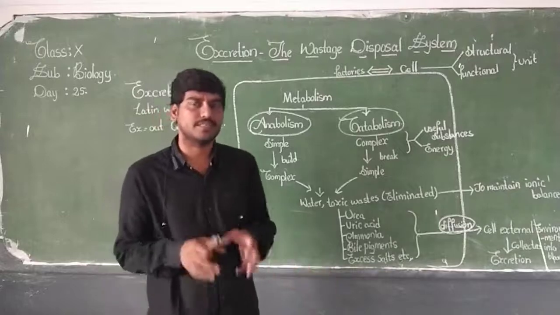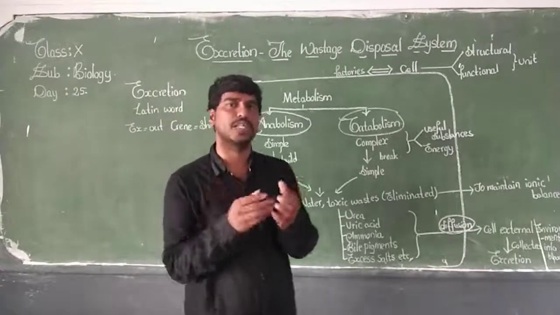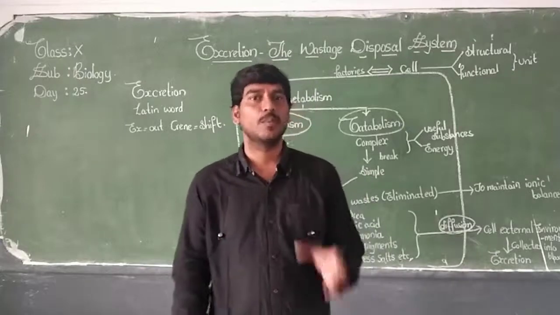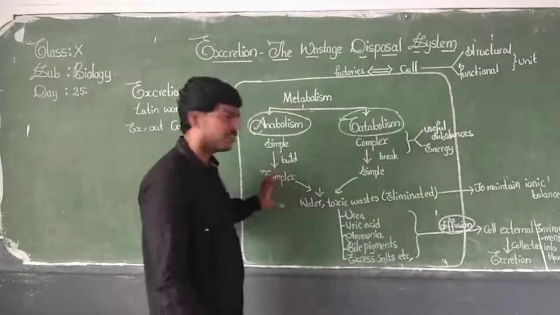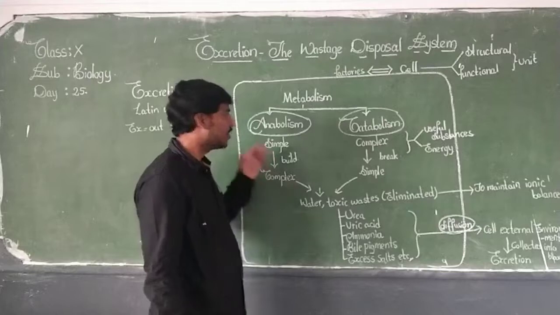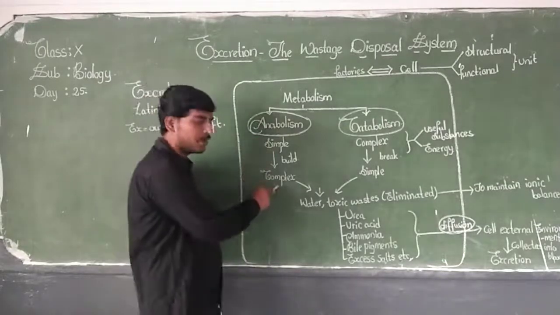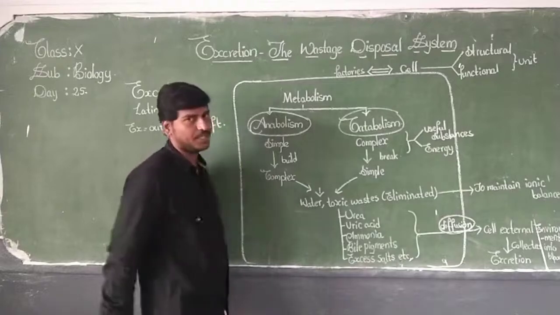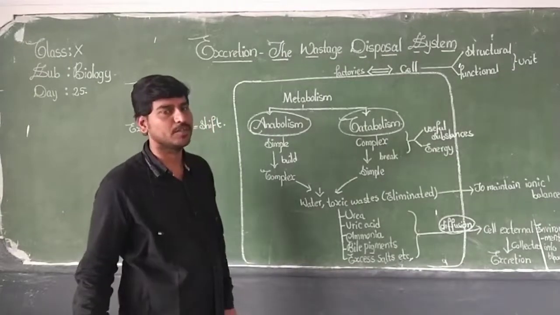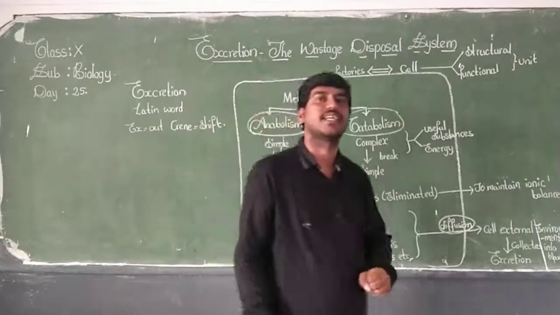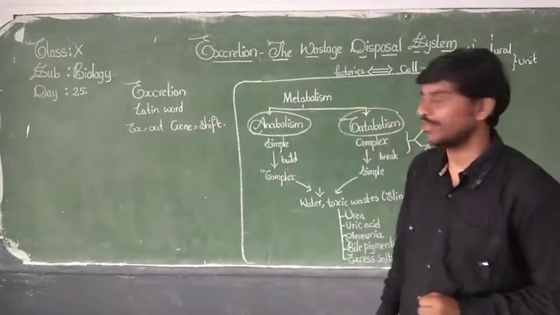Like many amino acids being grouped one to another, they form a complex three-dimensional protein. That is an example. So simple molecules are combined to form a complex molecule. This building up process is called anabolism.